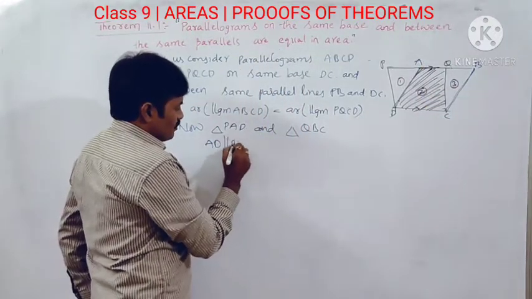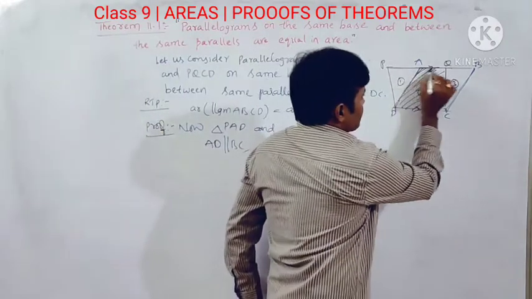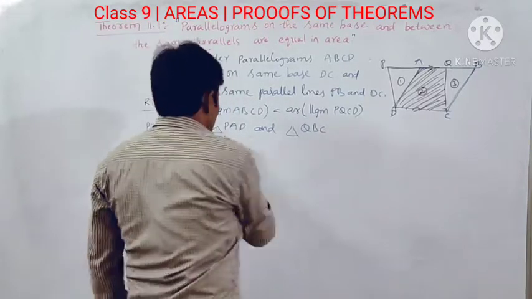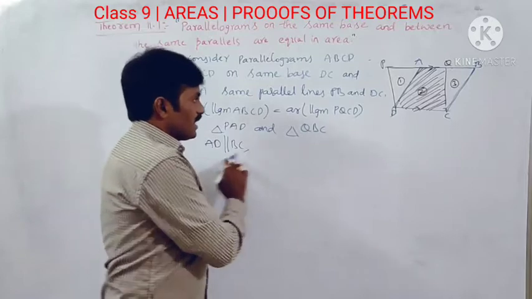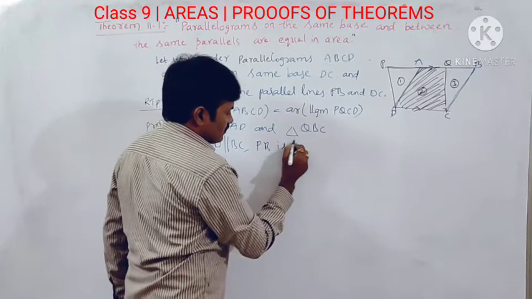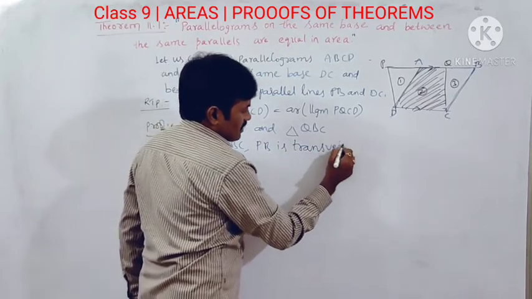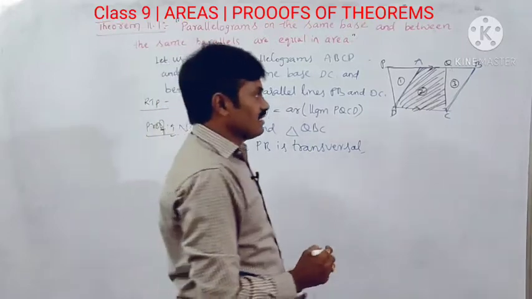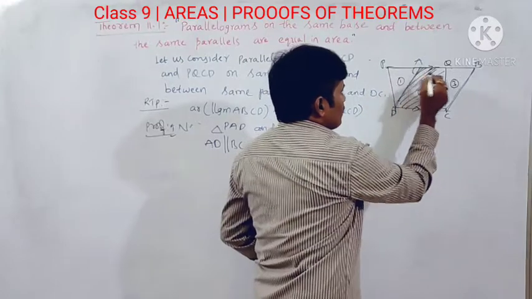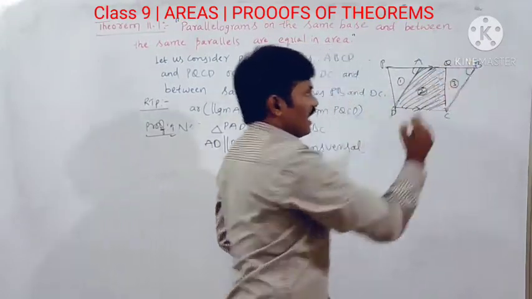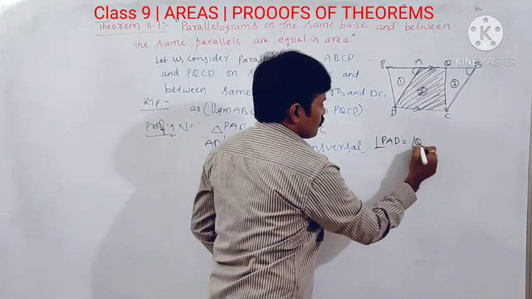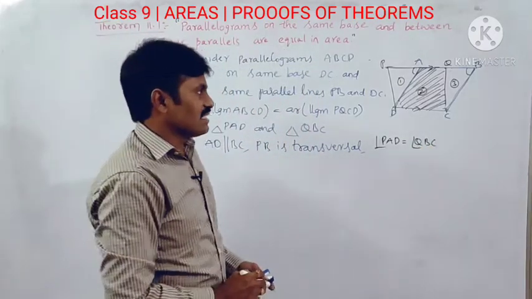Here AD is parallel to BC and PB acts as a transversal. Now in triangles PAD and QBC, AD is parallel to BC, and here PB is the transversal. Then what can I write here? I can write angle PAD is equal to angle QBC. What is the reason?